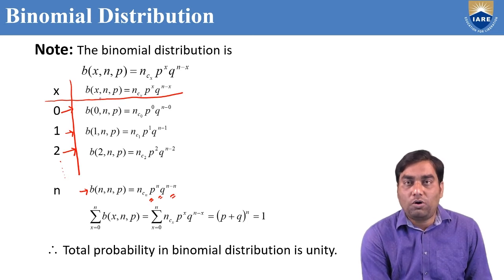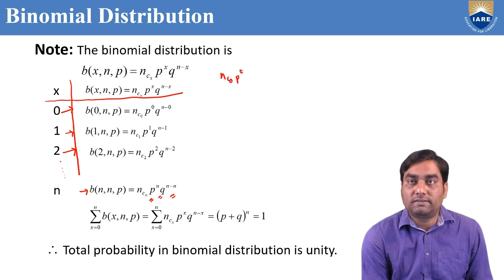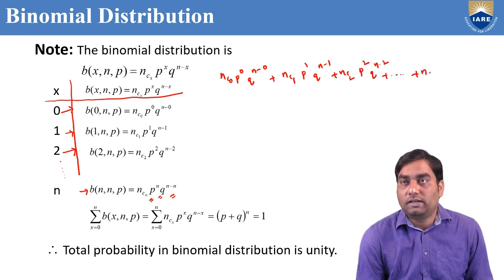If you add all the terms, on the left side B of x comma n comma p, x from 0 to n, and on this side also you add NCx P power x Q power n minus x. This is the expansion of NC0 P power 0 Q power n minus 0 plus NC1 P power 1 Q power n minus 1 plus NC2 P power 2 Q power n minus 2 and so on, NCn P power n Q power n minus n.